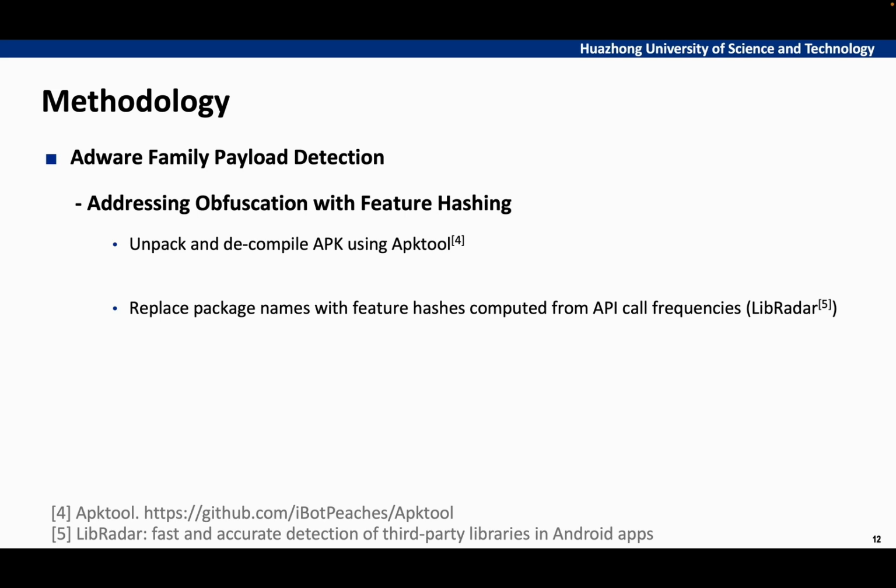Our payload detection approach involves two key steps. Firstly, we use APKTool to unpack and compare each APK's files. Second, to handle obfuscated package names, we implement feature hashing. We compute hashes based on the API call frequencies within each package. This methodology ensures reliable payload identification even when developers attempt to hide their code through name obfuscation.